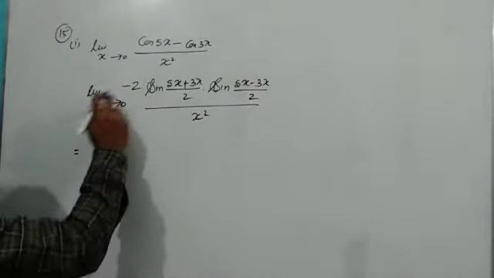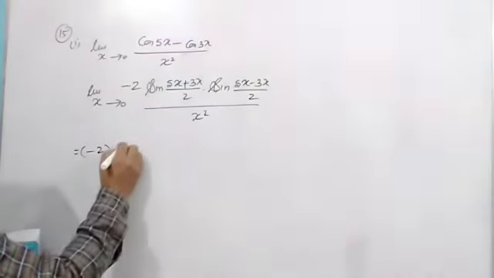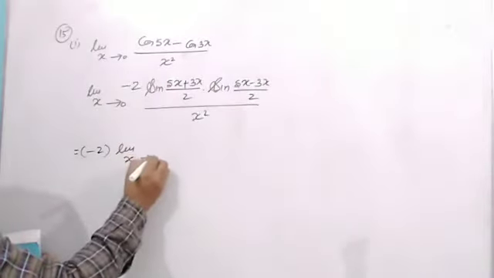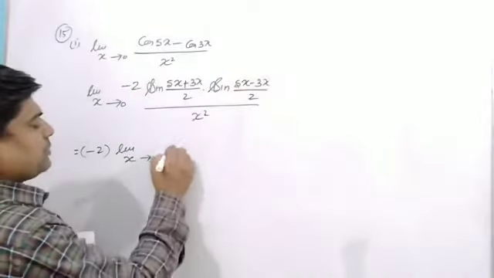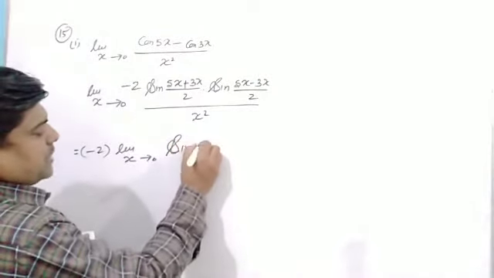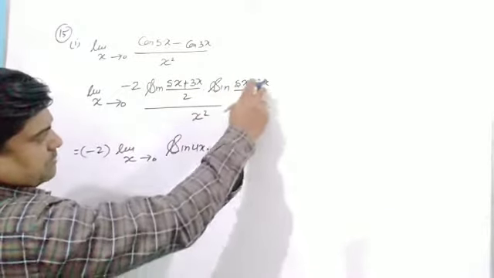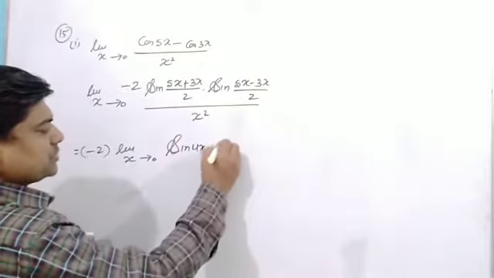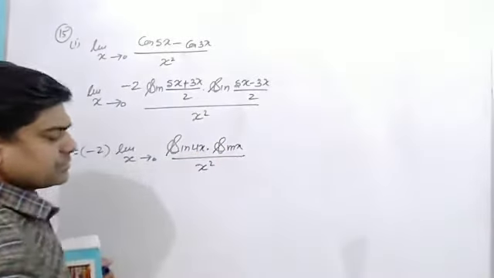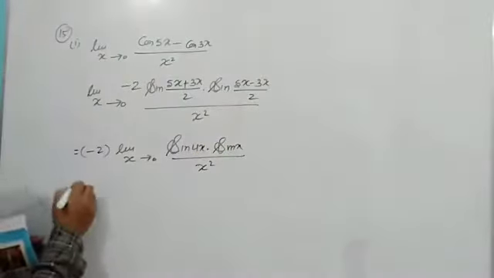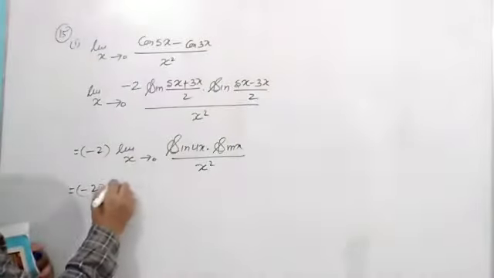So my dear students, you can see I'm taking minus 2 outside and then limit x tends to 0. Here it is 5 plus 3 upon 2, which will be 4, sine 4x. Here 5 minus 3 is 2, 2 upon 2 is x, sine x, and upon x square. One more line I am writing and then you will get your result.